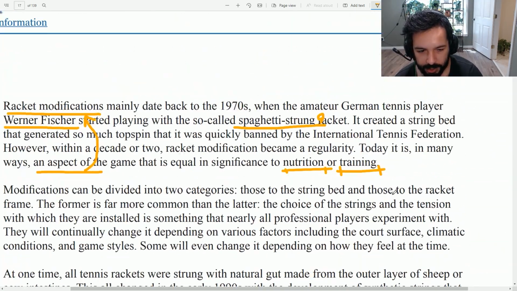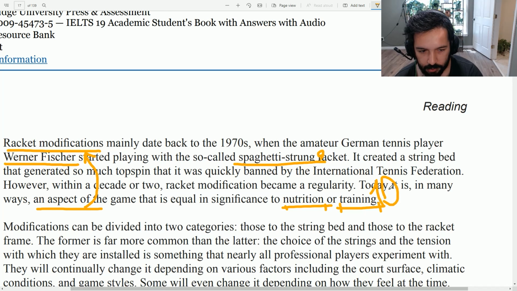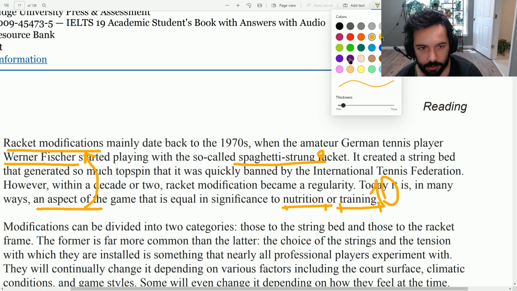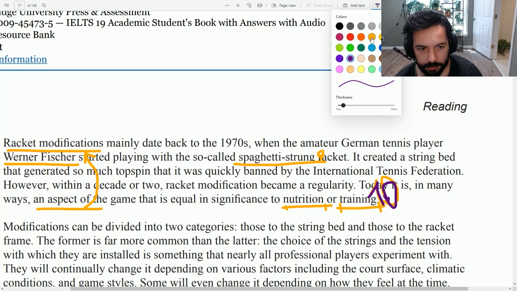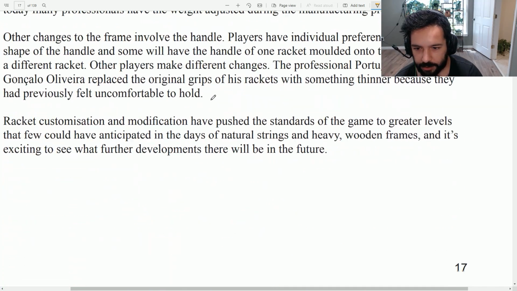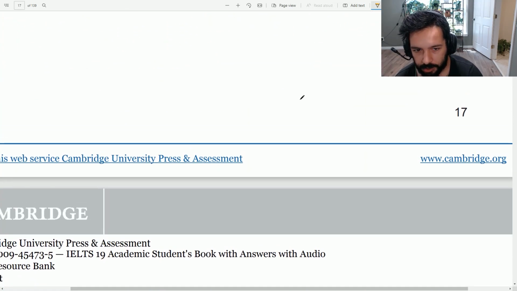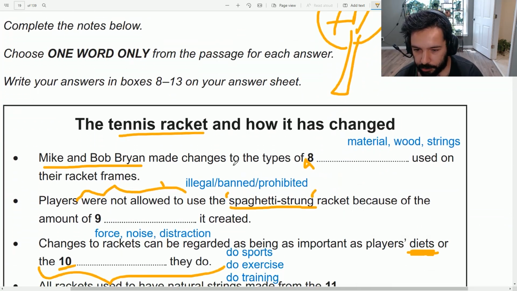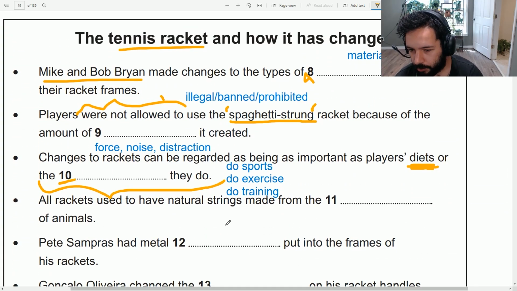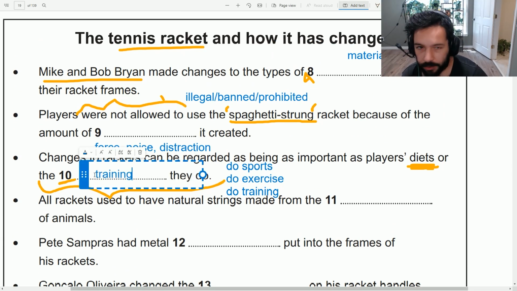Also, every time you find an answer, just leave a note for yourself. I mean, probably with a different color because the orange ones are my guesses, but now I'm sure about this. So if you're in the test, you can actually have a symbol that you put like a star or something every time you find an answer. And that will actually help you not waste any time to go back and try to find the locations. So this is training that they do.